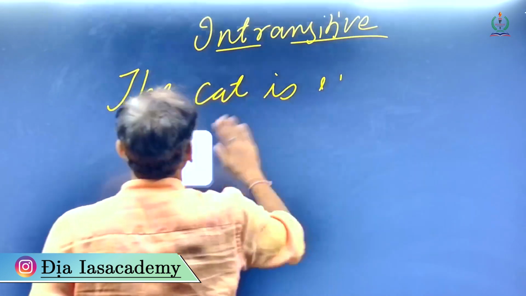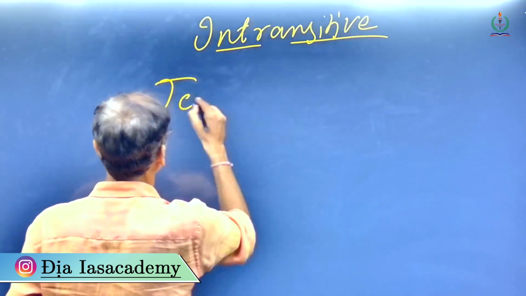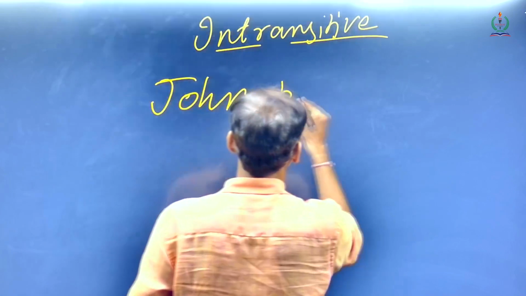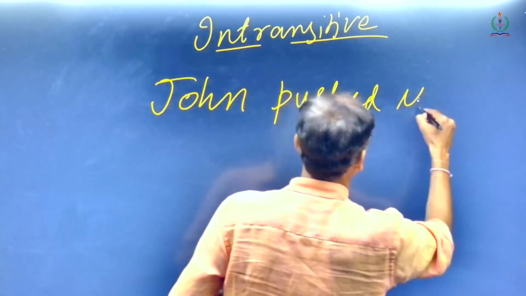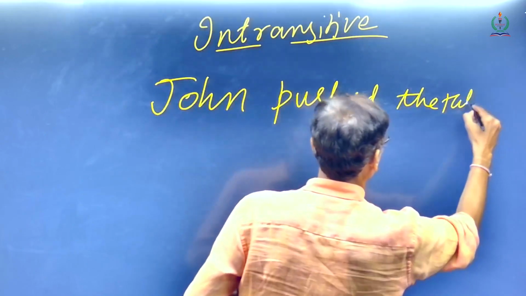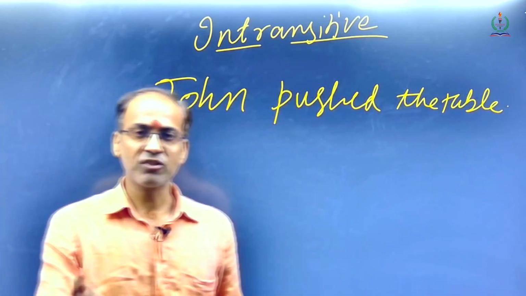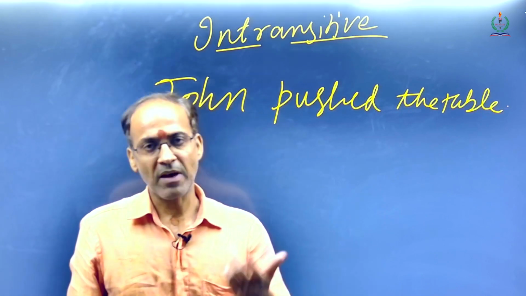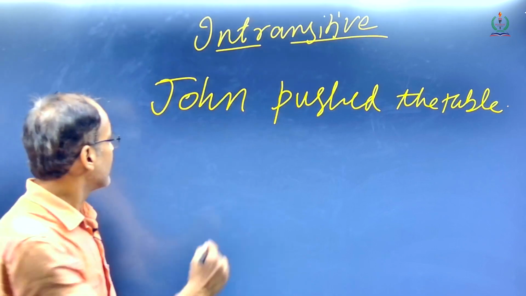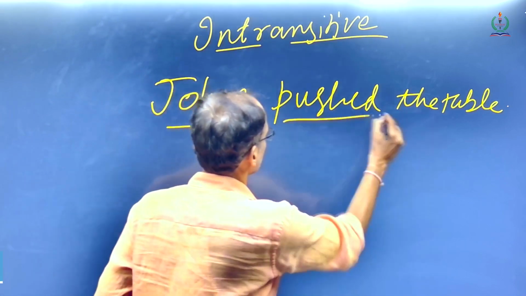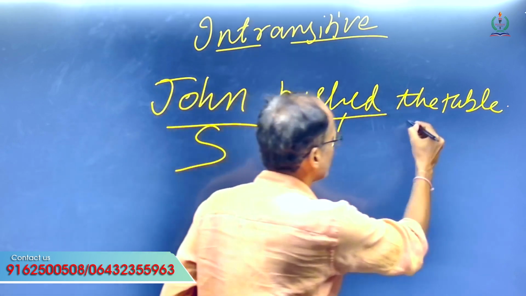Now when we write John pushed the table, the table was pushed by John. First of all, the passive voice form is coming. It is a transitive form of verb. Secondly, this is the verb which is the work done. The subject is John. The table is the object.